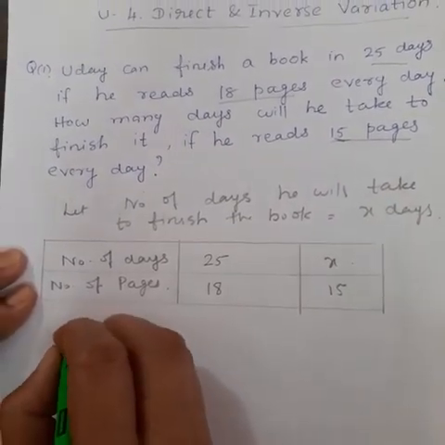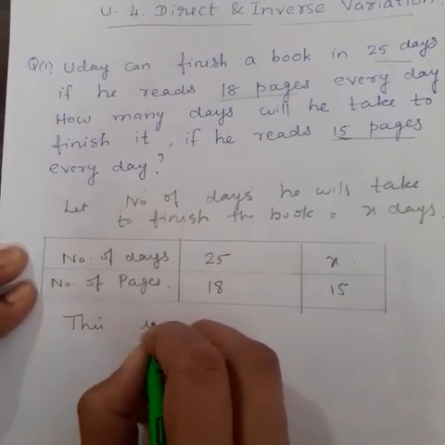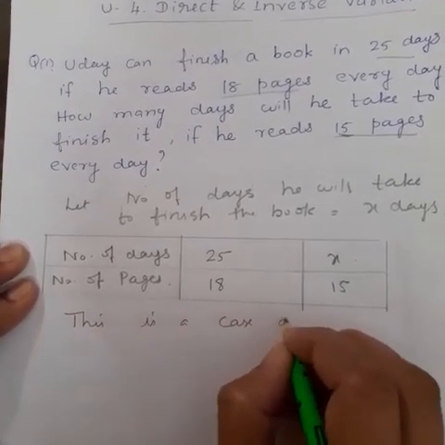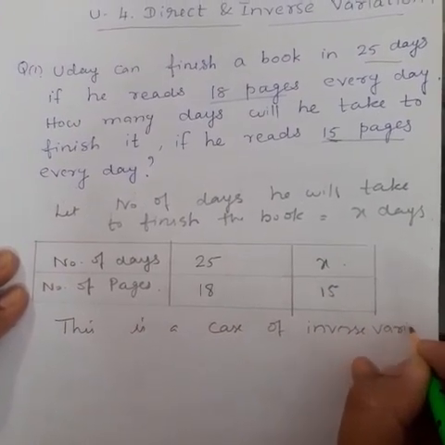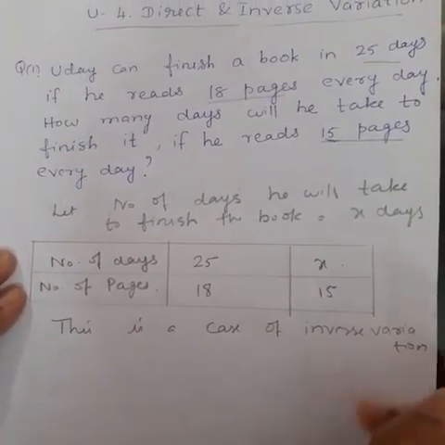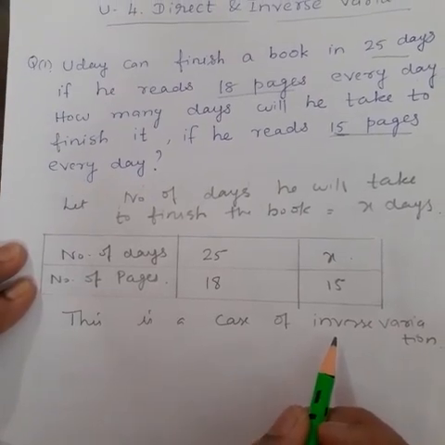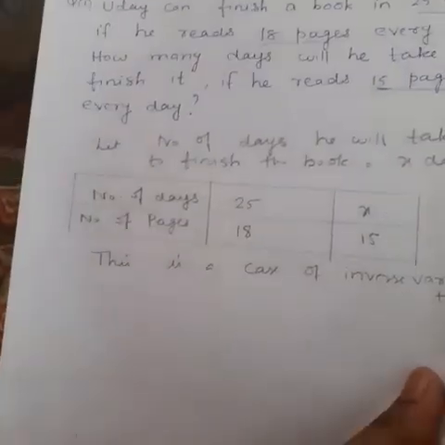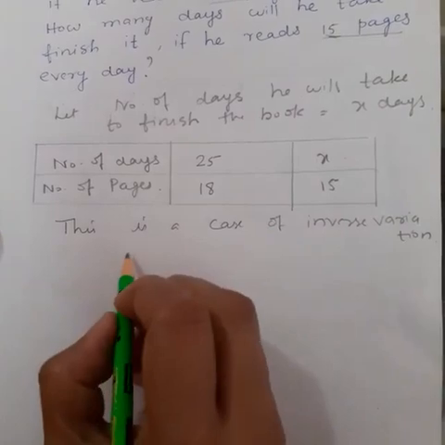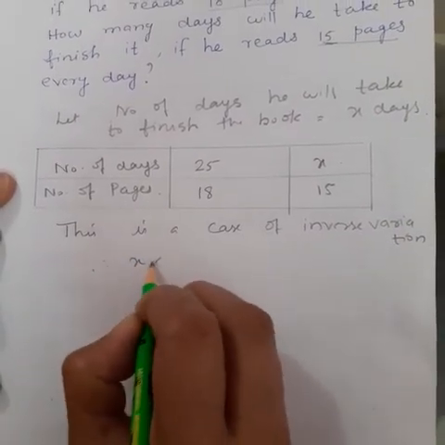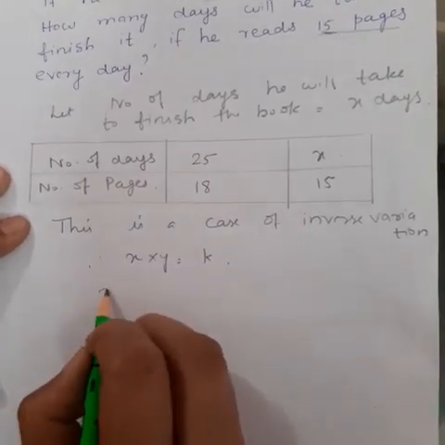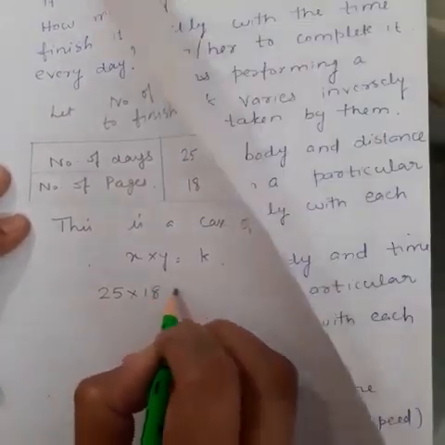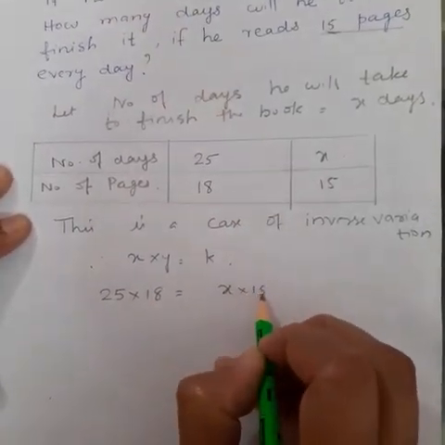So therefore this is a case of inverse variation. In inverse variation, we know that x into y is equal to a constant, k. Therefore, we can write 25 into 18 is equal to x into 15.